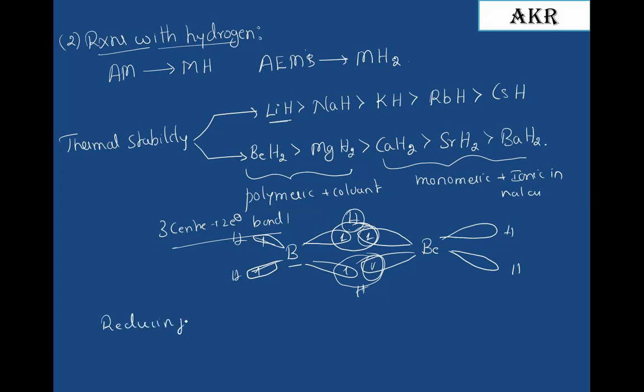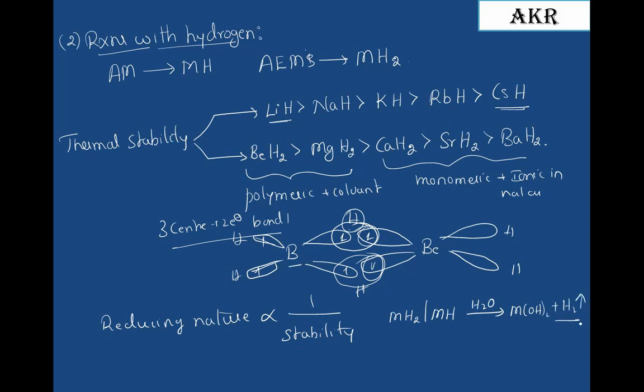Coming to the reducing nature. The reducing nature of these hydrides is inversely proportional to their thermal stability. Therefore, cesium hydride is a powerful reducing agent when compared to lithium hydride. And group 2 hydrides are more stable than group 1 hydrides. Both the hydrides, whether alkali metal or alkaline earth metal hydrides, whenever treated with water, form the respective hydroxides with the liberation of hydrogen.